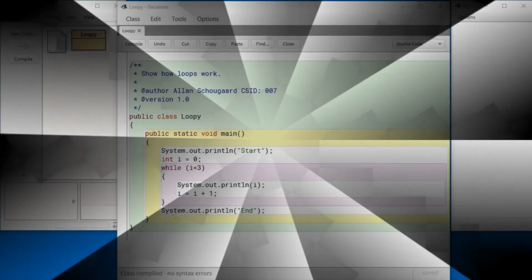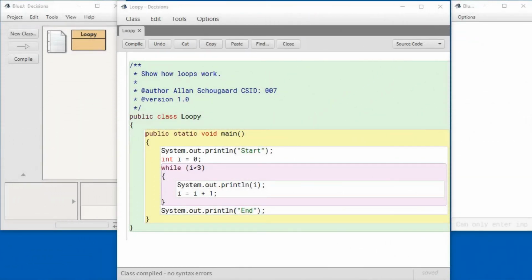Java also has another kind of loop. It's called a for loop. And a for loop is just a while loop in disguise, but sometimes it's easier to read and understand. Let me show you. I'm going to rewrite the while loop that we have into a for loop, copying each element of the while loop into the for loop.